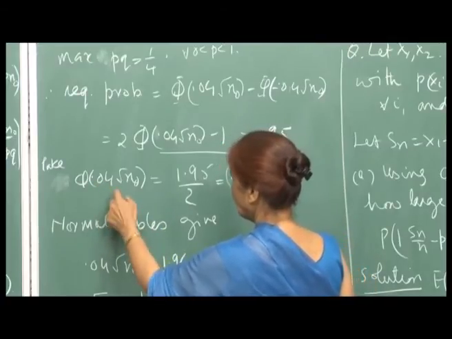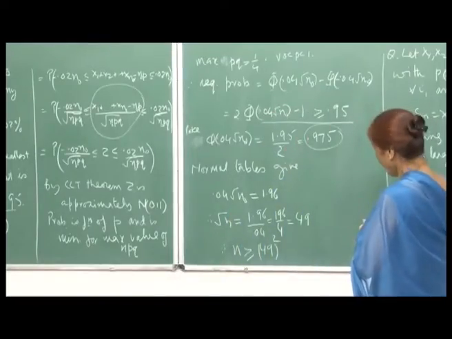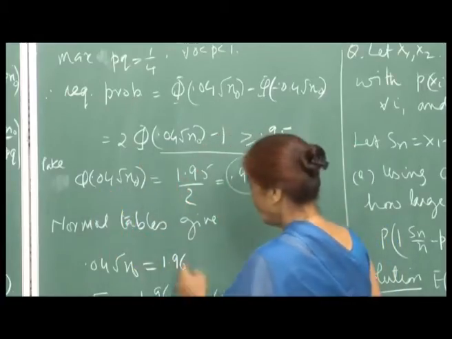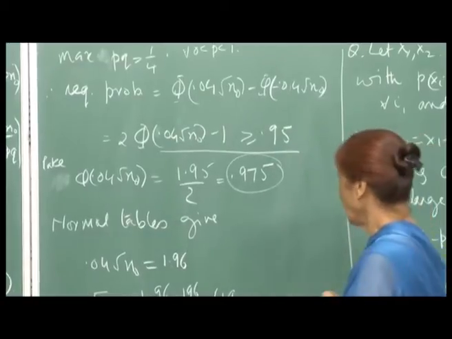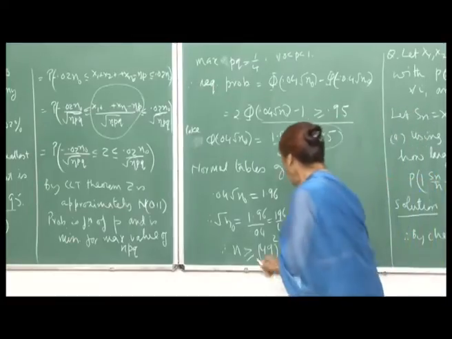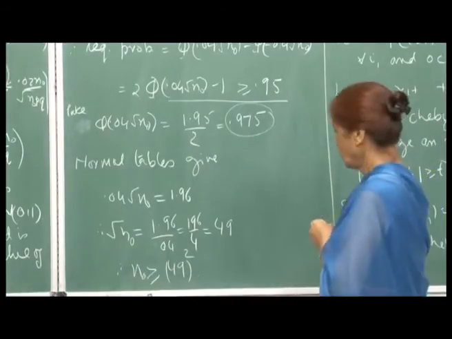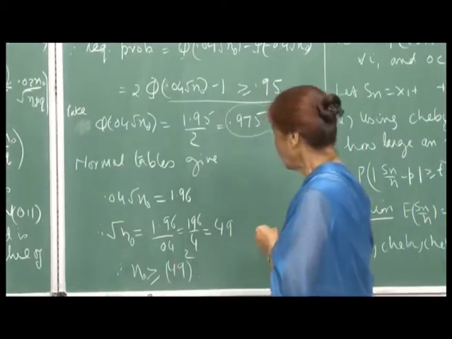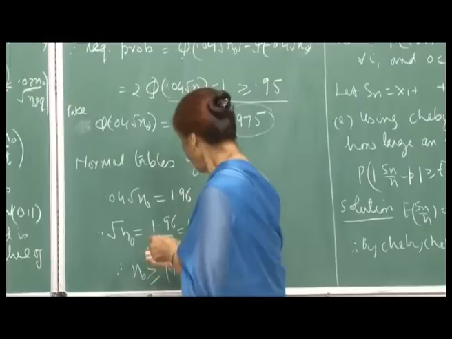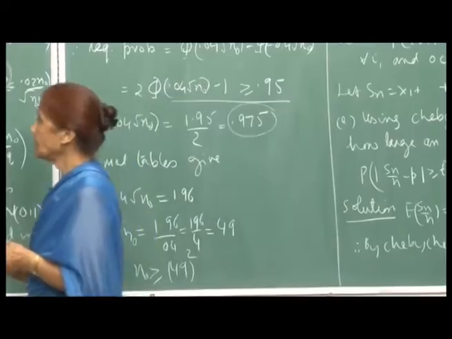So 0.04 root n naught is equal to 1.96, and therefore root n naught is 49, and so n naught is greater than or equal to 49 squared. So with that many sample values or trials, your estimate of p,